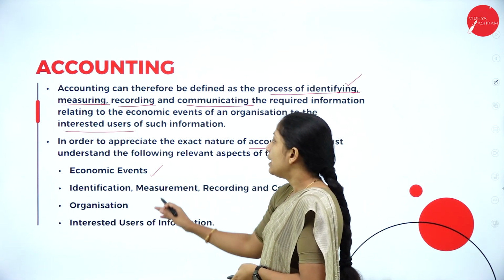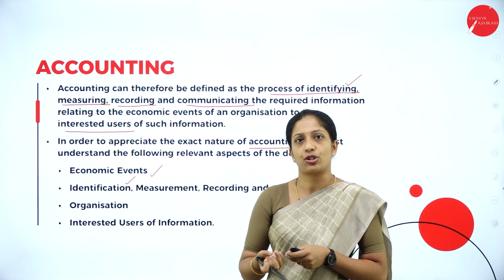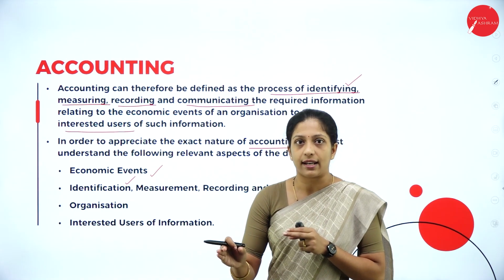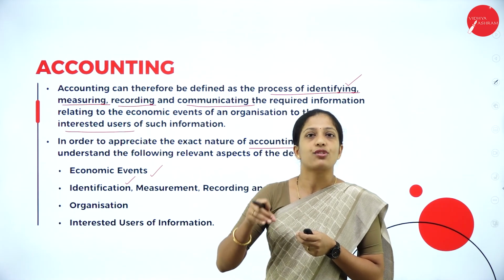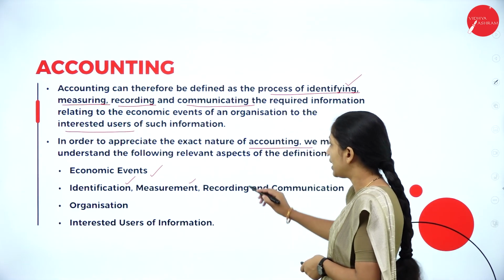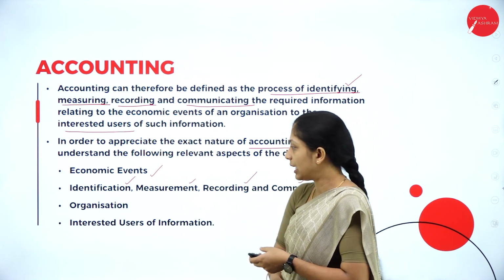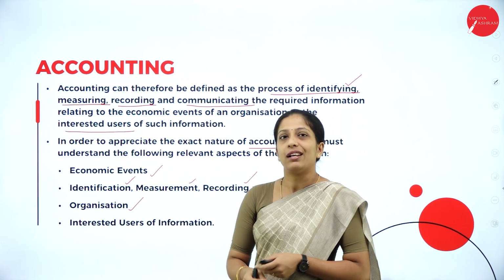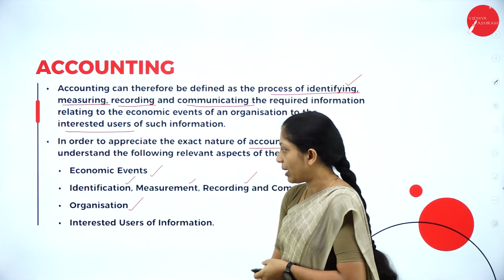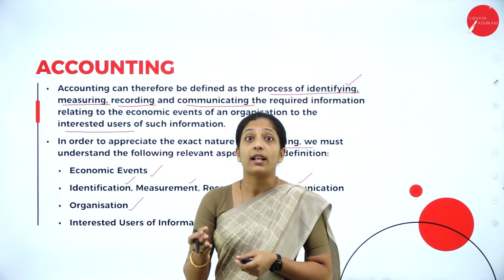Next, we have to identify, as I have told you, those transactions which are of financial character. So first we have to identify whether it is of financial character or not. Next is measurement. It has to be measured in terms of money, then record, communicate. This I have already told you while explaining the meaning itself. Next, organization means a business organization. So we are talking about a business firm. Next, interested users of information. We will discuss in detail who the interested users are.